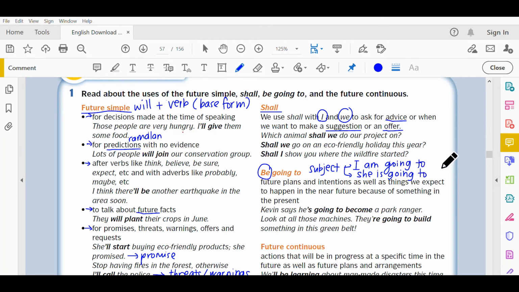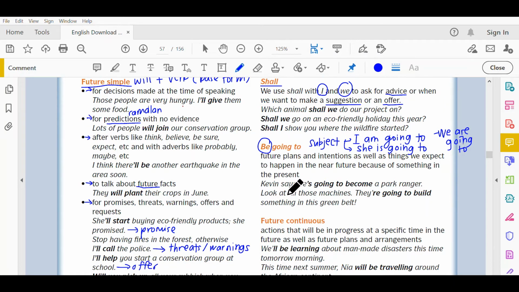If the subject is we, they, or you, it's going to be we are going to. Okay, so you use be going to for future plans and intentions. Apa yang you nak buat, as well as things we expect to happen in the future because of something in the present. Faham tak?